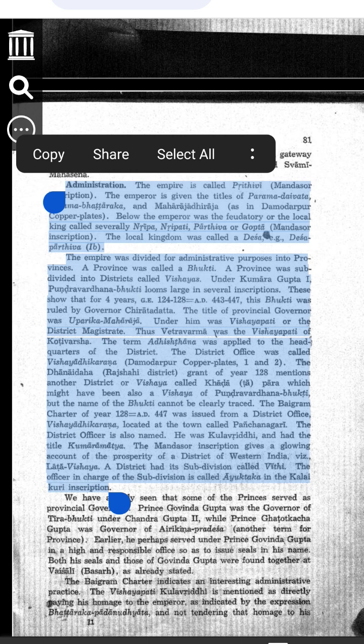B. Who ruled a district? A district, Vishaya, was ruled by a district officer called Vishayapati. Example, just like a class teacher manages a classroom. C. What was the district headquarters called? The main office of a district was called Adhisthana. The office where the district work was done was called Vishayadhikarana. Example: the principal's office in a school is like Adhisthana, and the school admin office is like Vishayadhikarana.